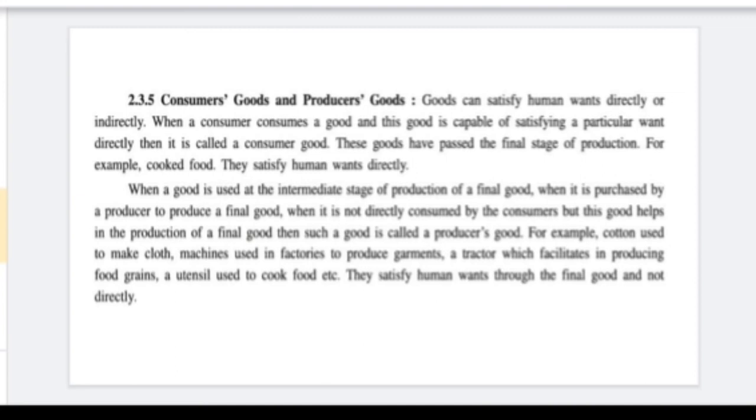utensils required for cooking pizza, whatever cheese, bread, all these things were required for cooking pizza. So they are indirectly satisfying use. That's why they are known as producer goods, because those goods were used in the process of production. Without that, the production was not possible. But the final pizza we have got is our consumer good. But whatever things are required for producing pizza all come under